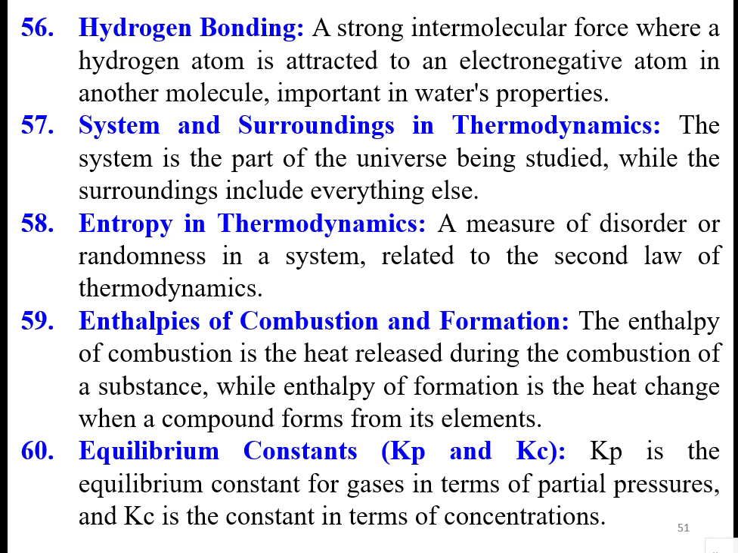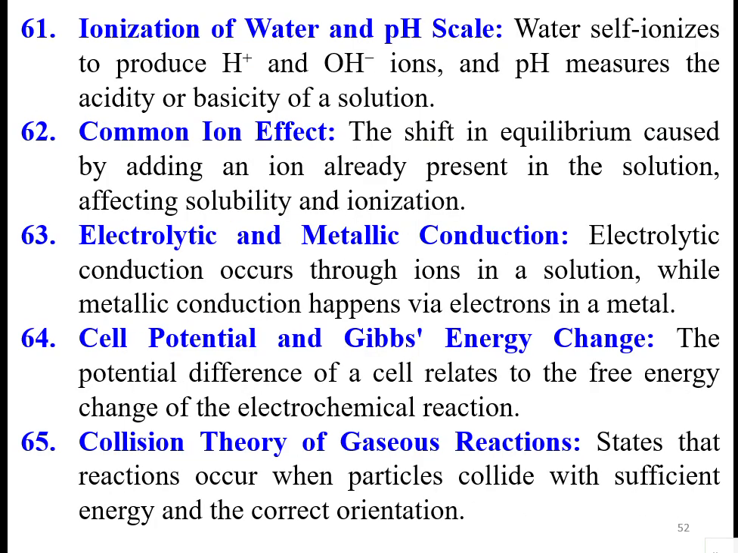The equilibrium constants K based on concentrations and pressures are different. Kp is the equilibrium constant for gases in terms of the partial pressures, and Kc is the constant in terms of the concentrations. Ionization of water and the pH scale: water self-ionizes to produce H plus and OH minus ions, and pH measures the acidity or basicity of a solution.